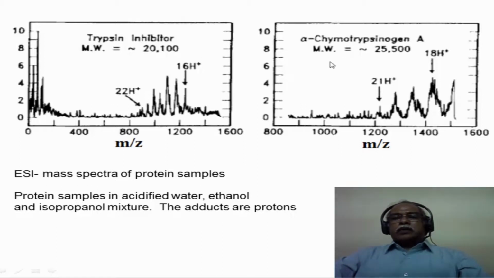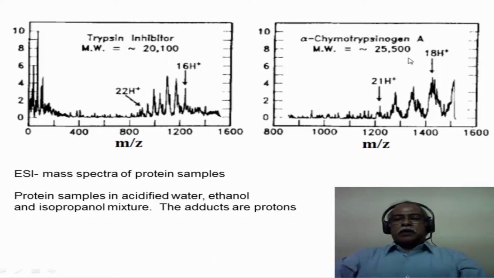Now this is chymotrypsinogen, which is again a protein sample. This is also analyzed under the conditions of acidified water, ethanol, and isopropyl alcohol mixture. Once again, you can see the multiply charged ions corresponding to 18 protonated species, 21 protonated species, and so on. We'll look into how we calculate the number of protons that are attached in a few minutes. But for the time being, assume that this is an 18 protonated species and this is 19, 20, and 21 protonated species. The molecular weight of this particular protein sample is 25,500.